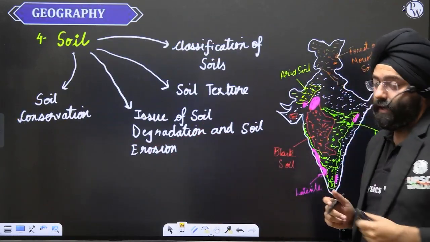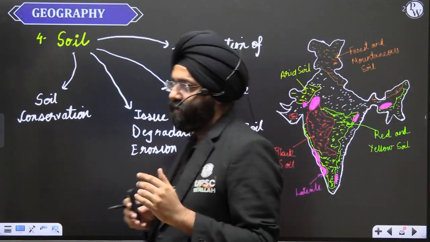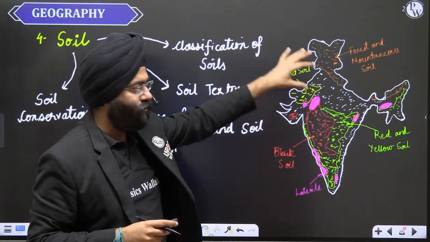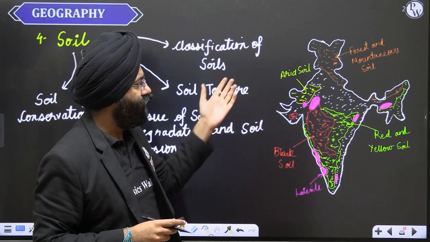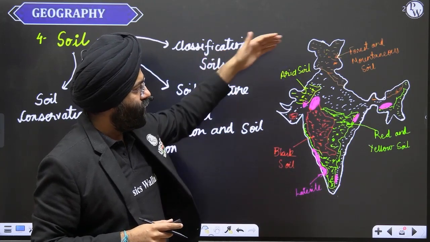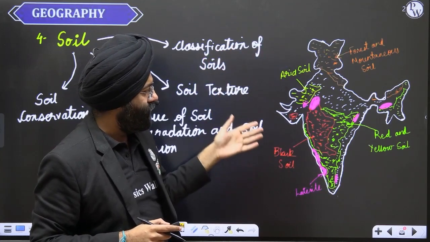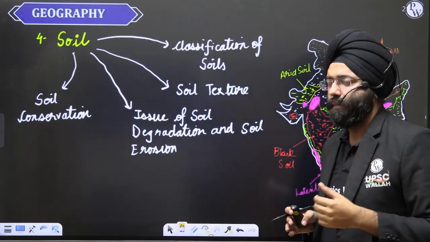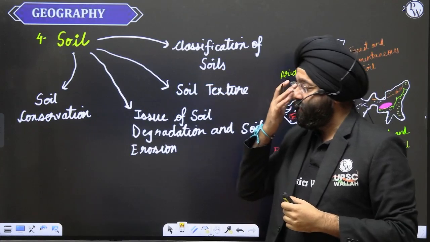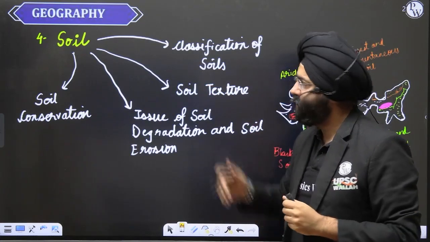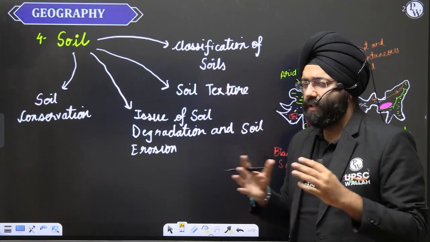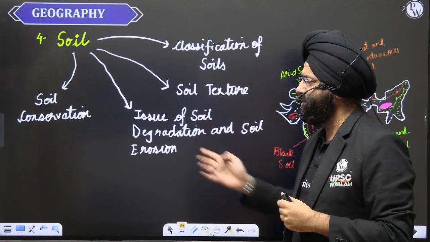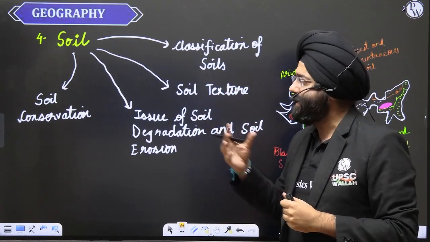Next is soil. Now you will be seeing that again, before proceeding, I've already made a map of the various types of soil that are present in India, whether we are talking about the alluvial soil, the forest and the mountainous soil, black soil, laterite soil, red and yellow soil. So these are basically a representation of the types of soil over here. When we study soil, we will be studying what soil is, what are the classifications of soil, what all soils are present in India. Along with it, what is the soil texture, the issues of soil degradation and erosion, how we can conserve the soil.